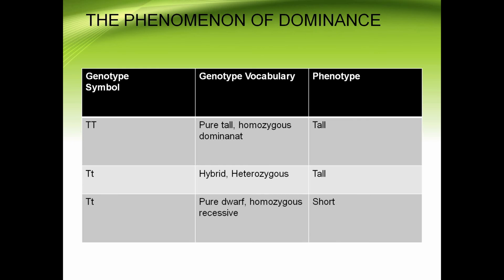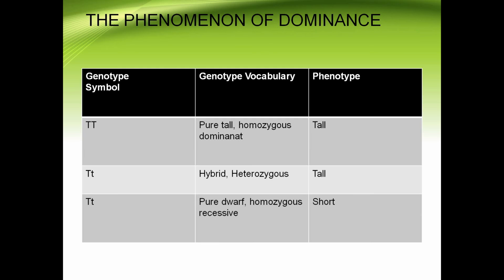When Mendel crossed parent pea plants, only one of the characters, that is the dominant character, appeared in the next generation. That is nothing but the phenomenon of dominance.